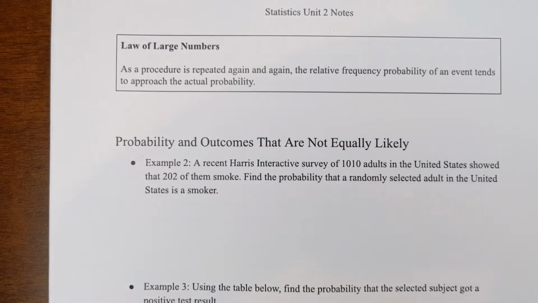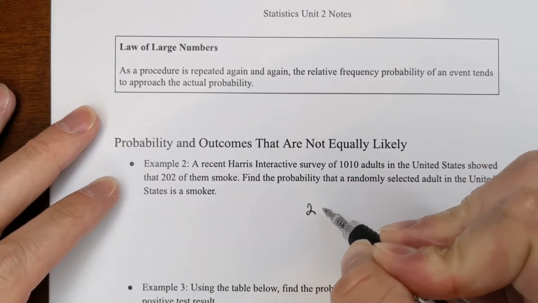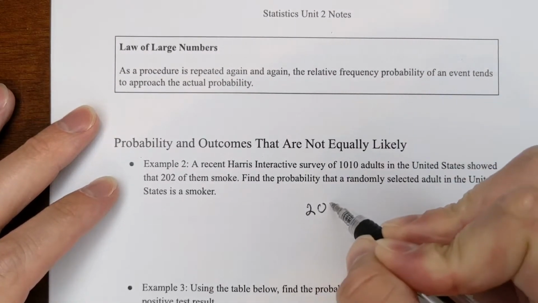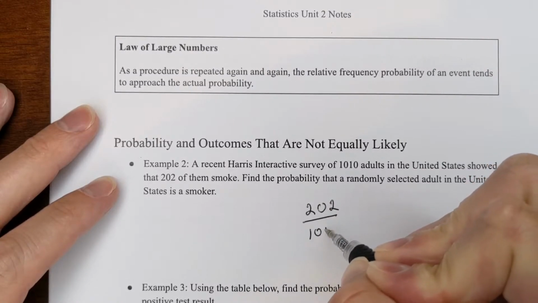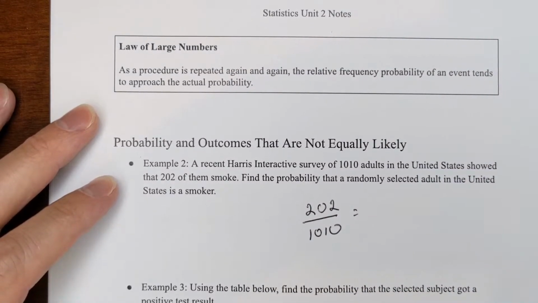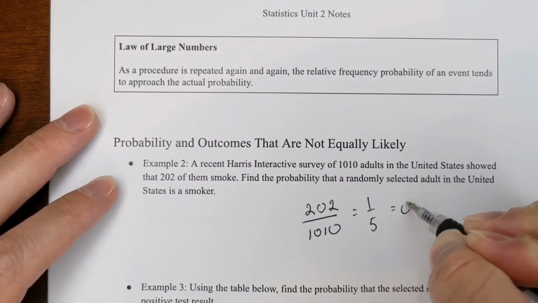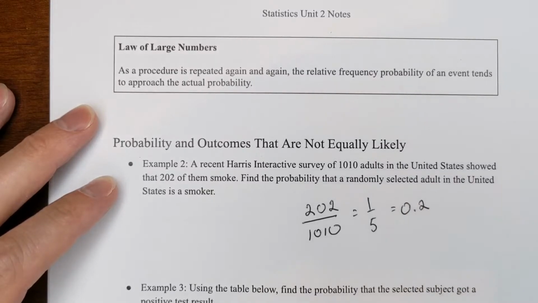So this is relatively straightforward. We count up the number of smokers we have, which was 202. We divide it by the total number of people we surveyed, so 101. So probabilities can either be fractions or decimals. It doesn't actually matter. So if you want to leave it as a fraction, 202 out of 101 is 1/5. If you want to make it a decimal, 0.2 would be your probability.